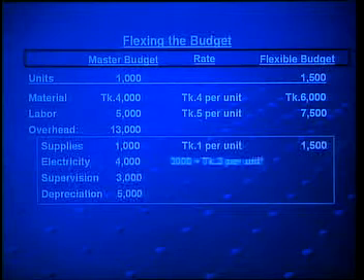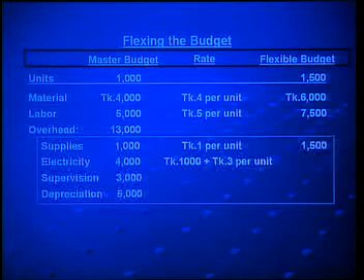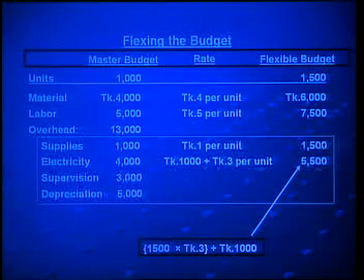For electricity, there is a fixed portion of taka 1000, and that means if we use electricity or not, we have to pay taka 1000 for meter rent and other charges. In addition, there is a variable cost of taka 3 per unit. So, we can calculate now the total electricity cost for producing 1500 units. And this type of cost is called semi-variable cost, because there is a fixed portion and variable portion.